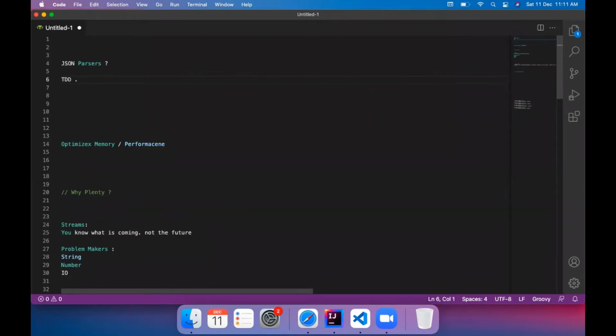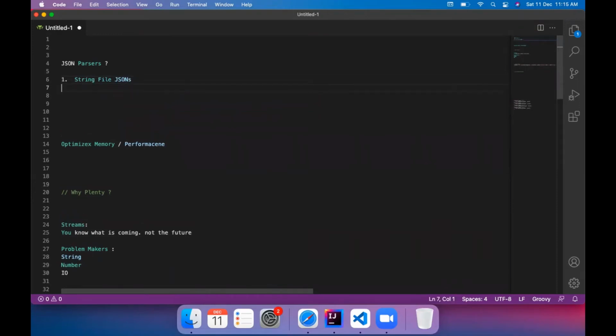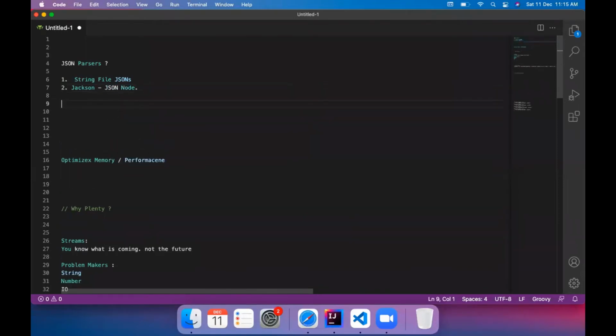Now I'm going to put a simple test case. This particular logic that we are going to talk about is not going to be a huge set of test cases. All that we have is just one test case. One class, one test case is sufficient to write a JSON parser. The logic is very simple. We will see that in the code shortly, but I'll put the mind map first so that when you see the code, it is just an expression. The idea is, we get a string or a stringified JSON. Now we put it in Jackson. Jackson gives me a JSON node. I keep this as the first level.